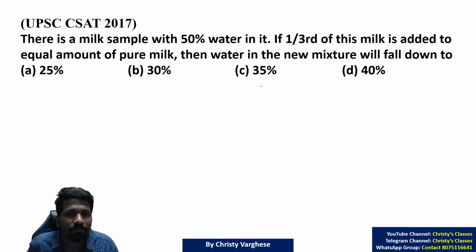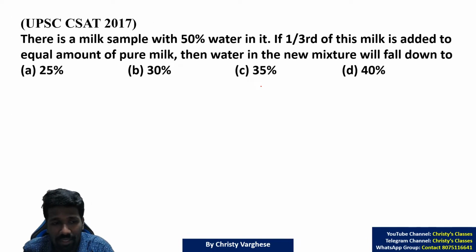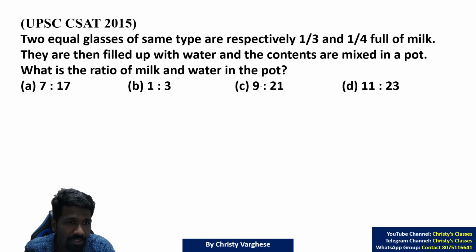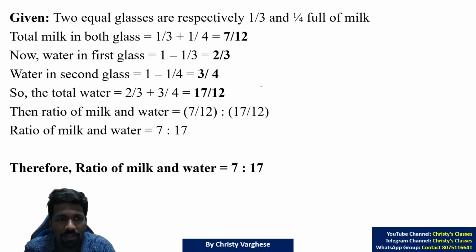This is a simple version of the previous question. All of you can do it super easy. Answer is 25%. Try it as homework. This is also comparatively easier, only try this. And this is again straightforward. You can do it easily.